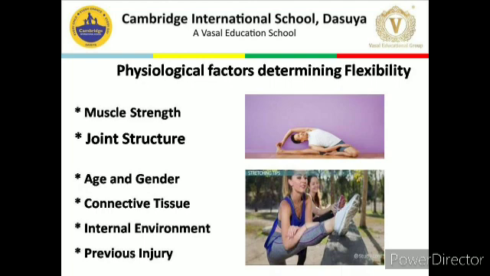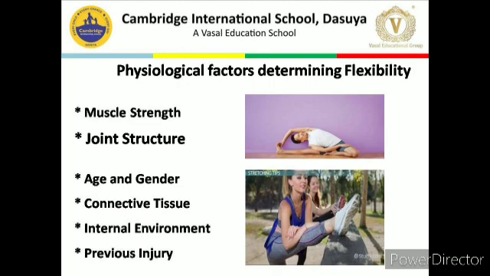Next point is age and gender. Range of motion and flexibility decrease with advancement of age. Children have more flexibility than adults. Gender also affects flexibility, as females tend to be more flexible than males.